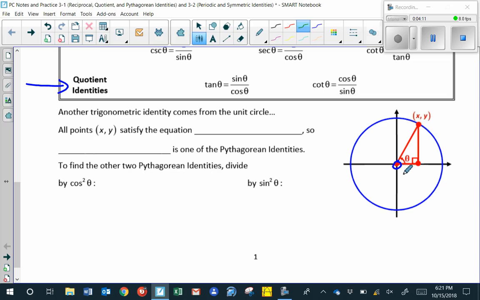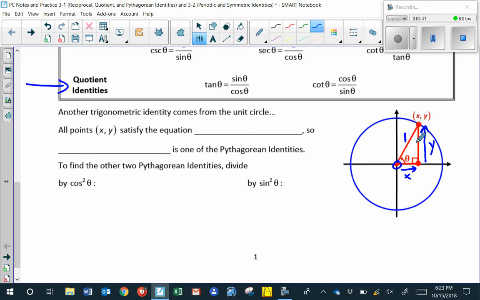That is, I'm going to travel over an amount x, and I'm going to travel up an amount y in order to get from the origin to the point x comma y. We also need to remember that the unit circle has a radius of 1, so I'm going to label the hypotenuse of this right triangle, or the radius of the circle, 1.